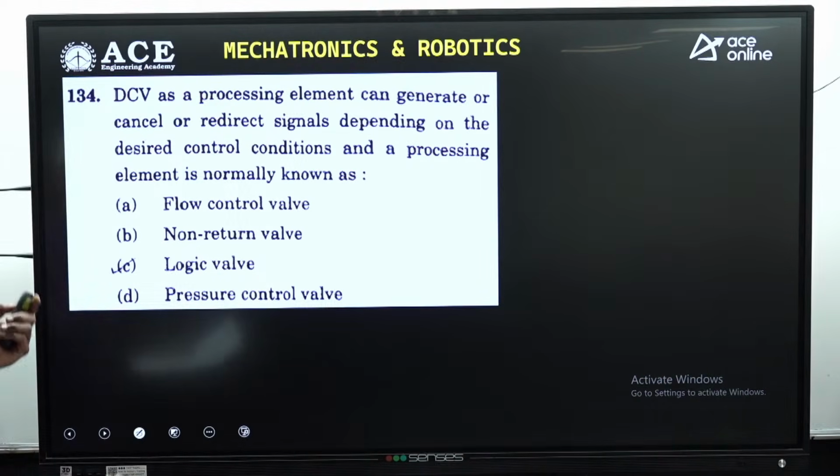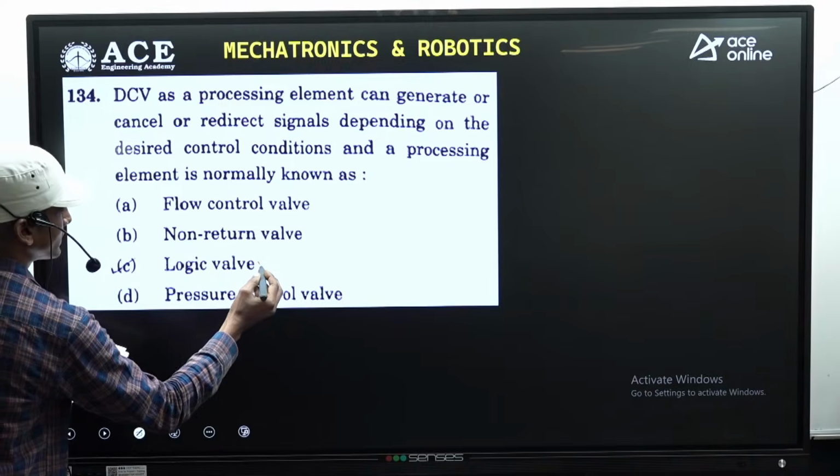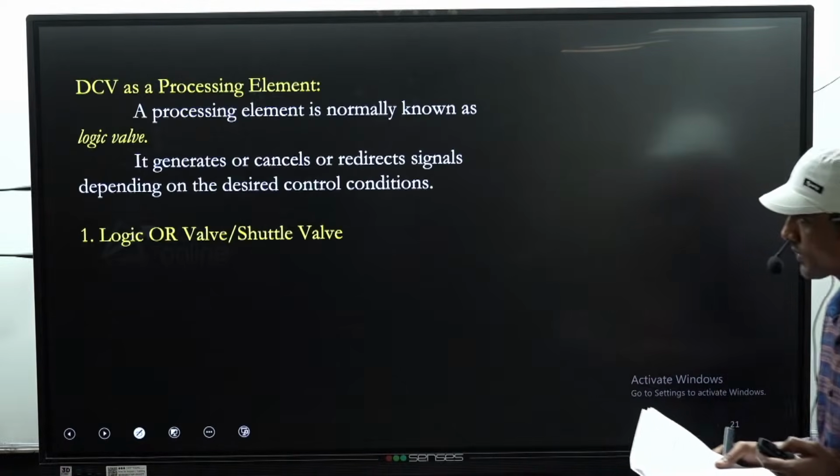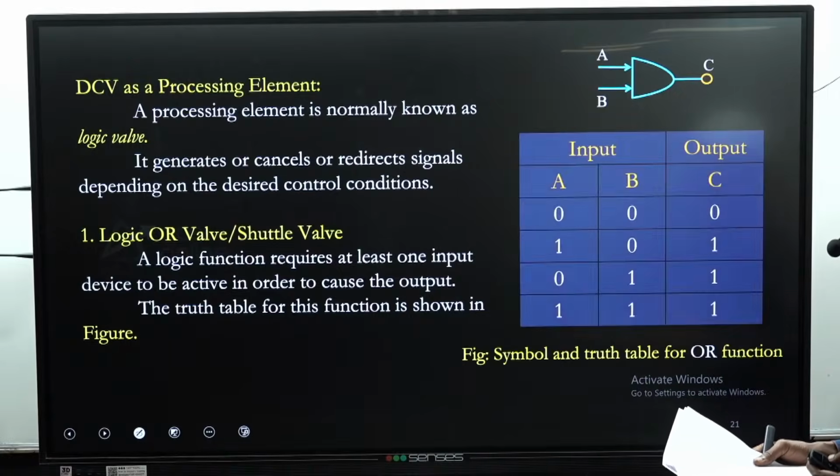For this question the answer is a logic valve. The same thing we have discussed in the concept. So let's move to the next question.